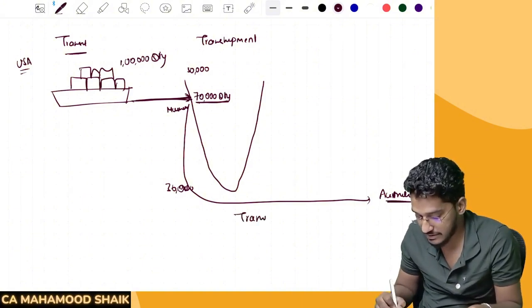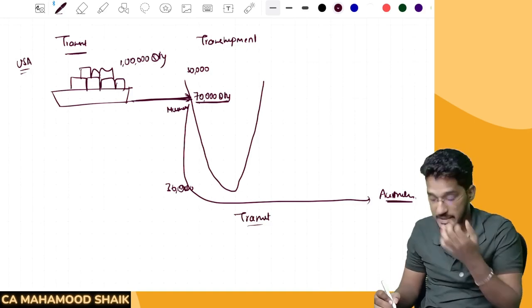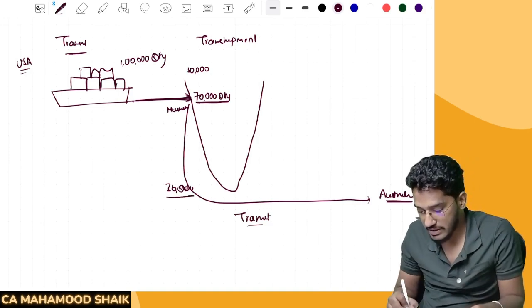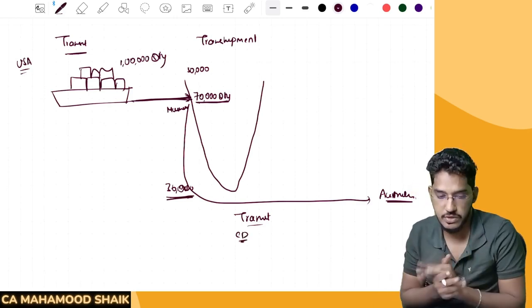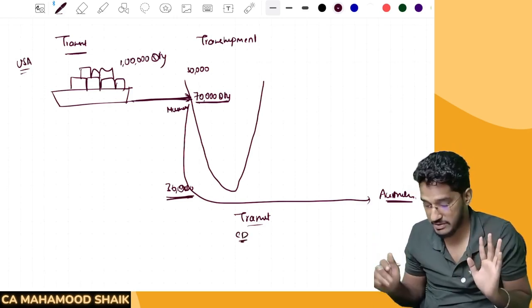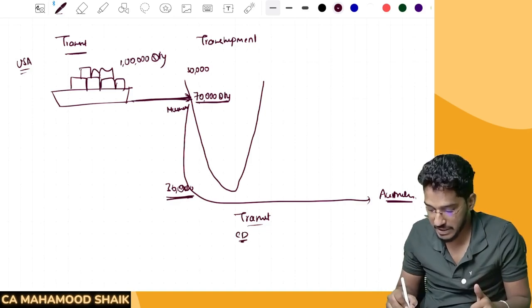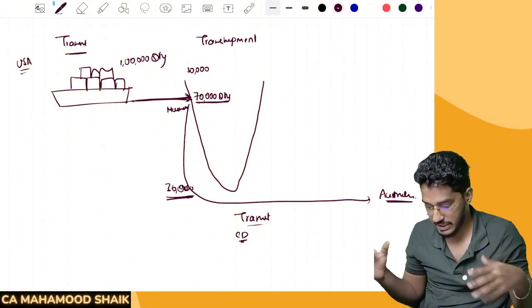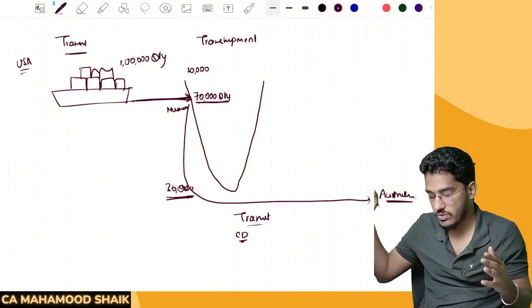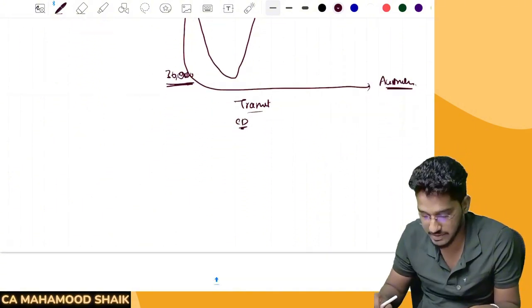This we call it as transit. So now you tell me, on this 30,000 quantity of the goods also, will customs duty be liable? No, customs duty will not be liable. But this we call it as transit. So what is transit? In the same conveyance, they have gone to some another country. After touching the Indian area, in the same conveyance, it has gone to another country. So this we call it as transit.